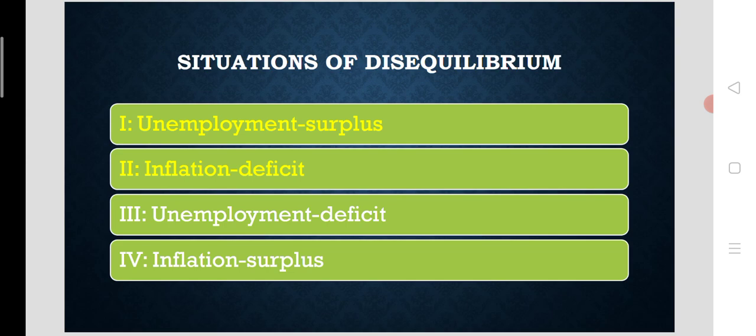According to Mundell, fiscal policy for internal balance and monetary policy only for external balance for obtaining overall balance of the economy. So expansionary fiscal policy for removing unemployment, and for removing the surplus to bring back the BOP's equilibrium, the expansionary monetary policy should be applied. So what does the expansionary monetary policy mean? That means reduction in rate of interest and increase in money supply.